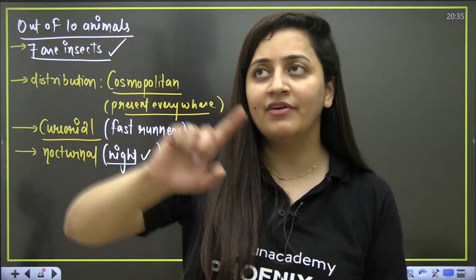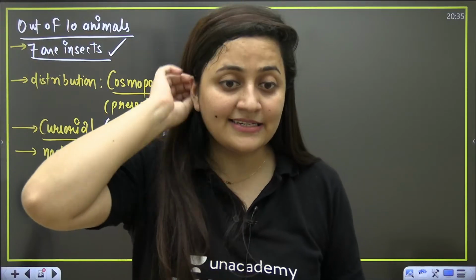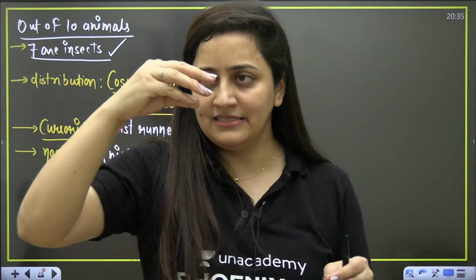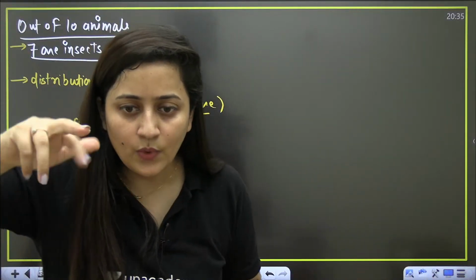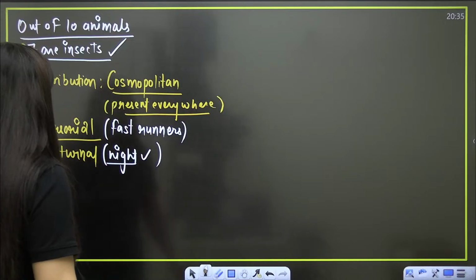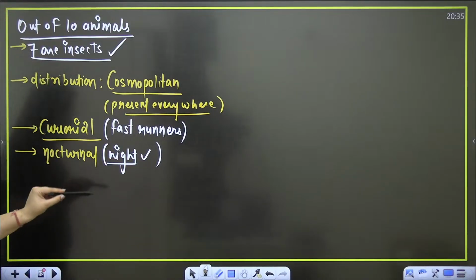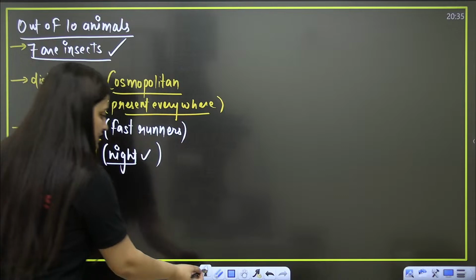You have all seen that when we go to our kitchens late at night and switch on the light, we suddenly see one animal run and try to hide itself. So obviously nocturnal means they are active during night time, they are cursorial, and their distribution is cosmopolitan.